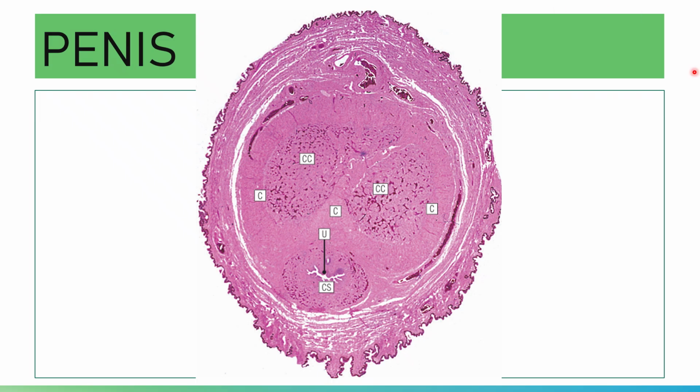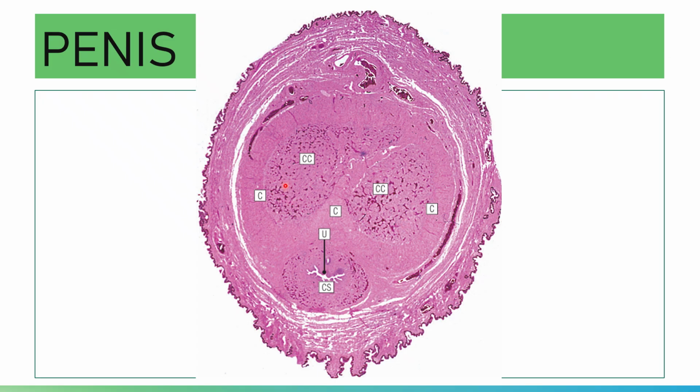This is a histologic image of your penis in transverse section, showing your corpora cavernosa. You have your dorsal erectile tissue, the corpora cavernosa, which is vascular erectile tissue. Again, you have your corpora cavernosa.